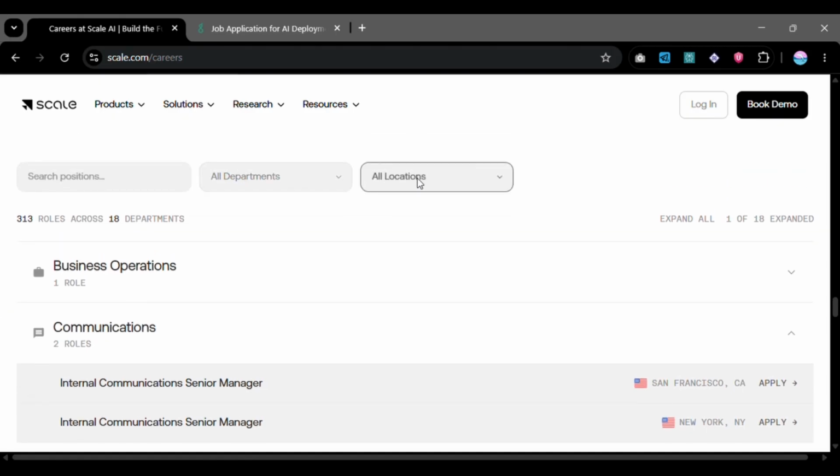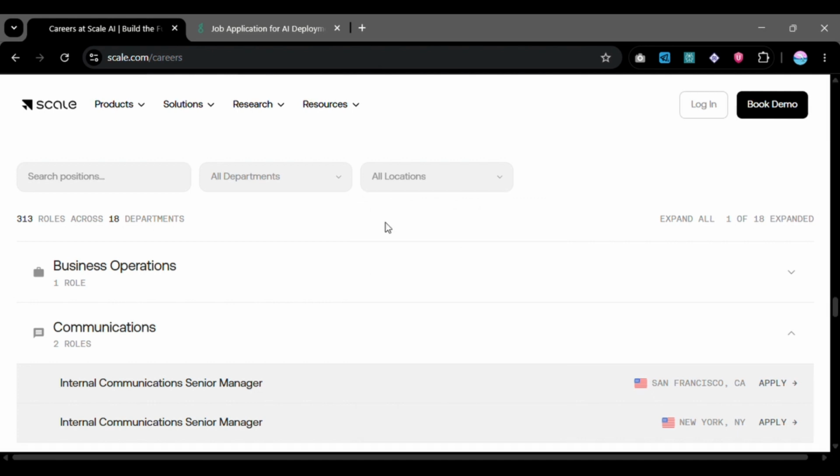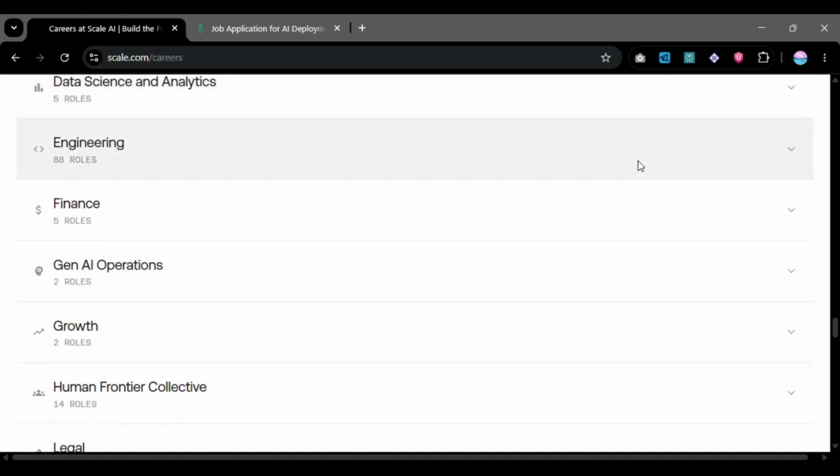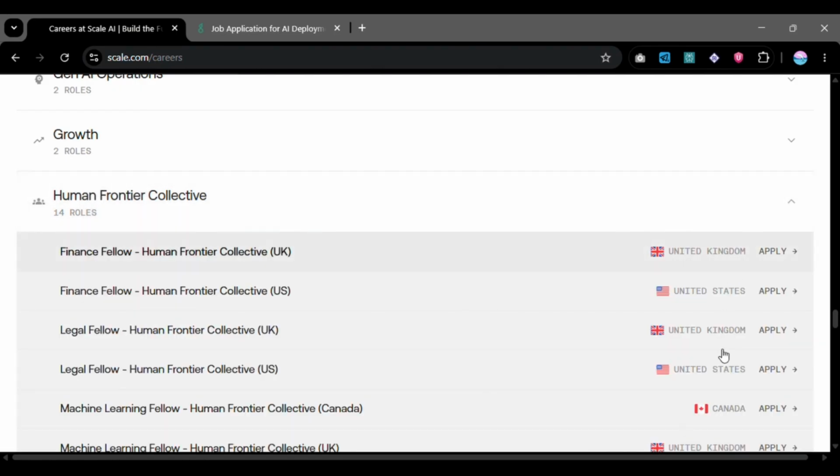For location also, you come and click over here, you check if your country is listed over here. So if you are from Canada, you'll just click over here. If you are from Argentina, if you are from a country like India, you'll just click over here. And then you check the roles that are listed for your country. Or you can just come over here and scroll down and check the ones that are listed over here. You click this arrow over here, and then you check if your country is listed, and then you do your application. Doing an application is very easy.